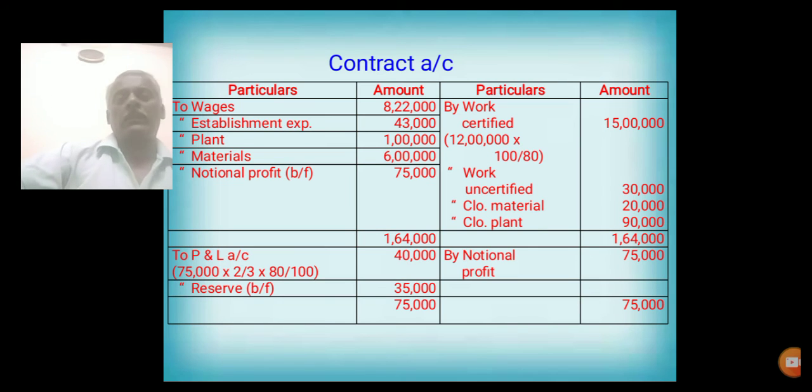So same model. All the expenses are entered in the debit side of the contract account. Credit side, work certified is entered, work uncertified, closing value of material, closing value of plant. Then the difference amount is called notional profit, 75,000. Again it is divided into two parts, profit and loss account and reserve.